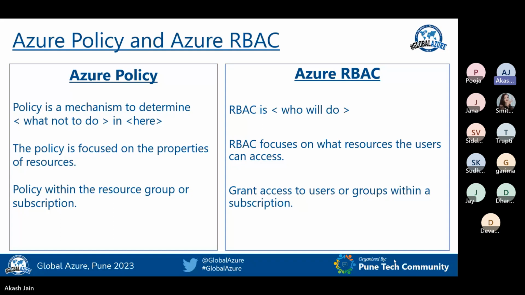Azure Policy is mainly focused on the properties of the resources. Properties of the resources means, let's suppose, take an example of a virtual machine. So Azure Policy is focused on where the virtual machine is located, what is the size of the virtual machine, and what access, like where that virtual machine is able to access. So Azure Policy focuses on these properties of the resources, whereas RBAC is only focusing on who will access that virtual machine, which are the users who will be able to access that virtual machine.